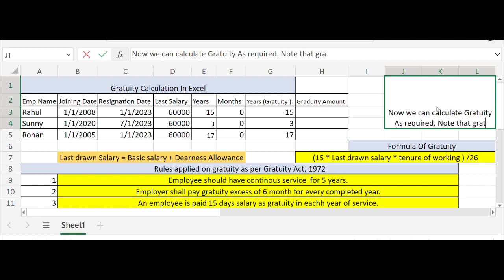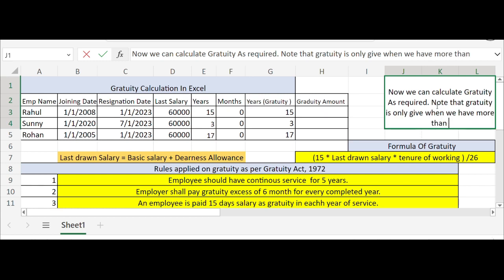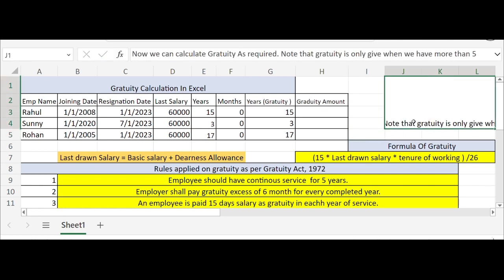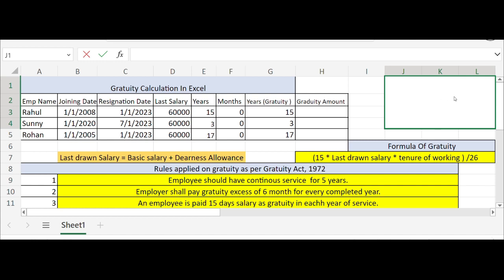And an employee is paid 15 days of salary as gratuity for each year of service. If you have worked for a year, the employer has to pay 15 days of your last withdrawn salary for each year. So if you have worked for 15 consecutive years, you are entitled to ask for 15 days of salary for each of the 15 years you have worked. So like this you can calculate.